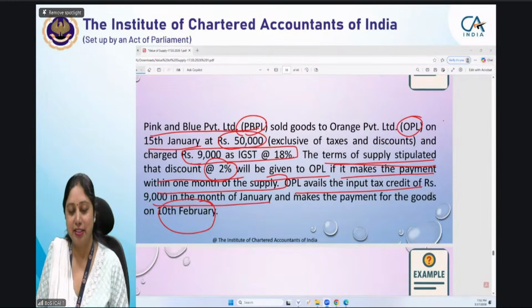Because the transaction value जो agreed हुए between the PBL and OPL. So it is condition showing ma'am. So it is at the time of agreement. हाँ. At the time of agreement. At the time of consideration for the 50,000. That is why I am telling कि no, it is not a.